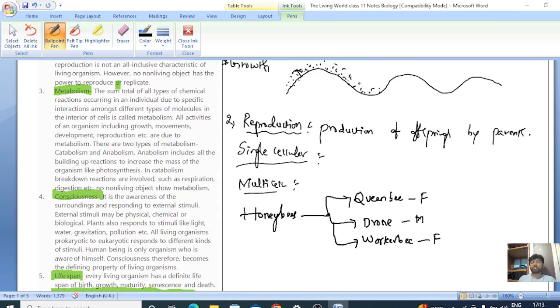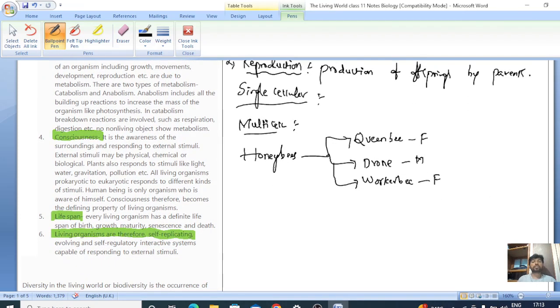In honeybees, only the queen bee produces the young ones by laying eggs. What about the worker bee? They are sterile, they can't produce babies. But is the worker bee living or non-living? It's living. It's a living being, right?